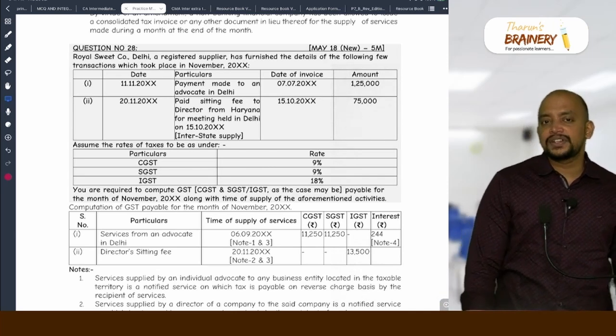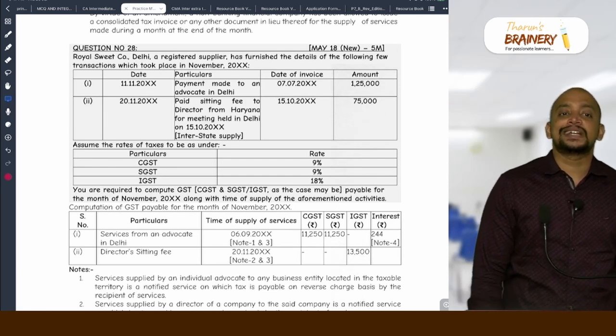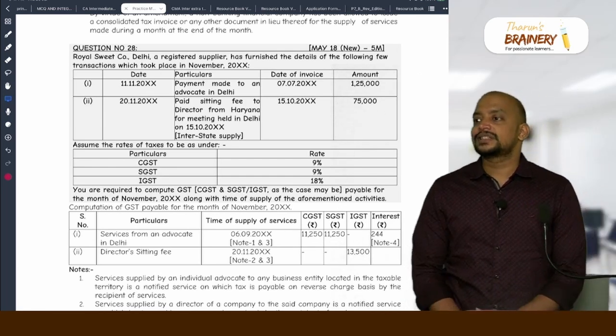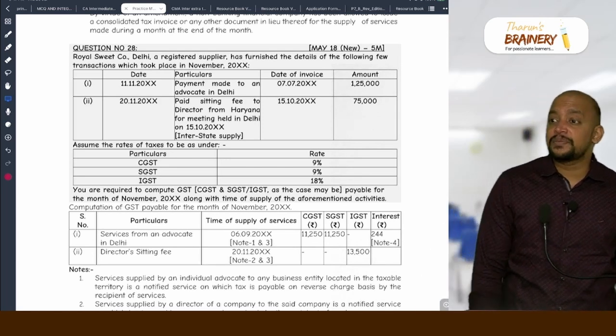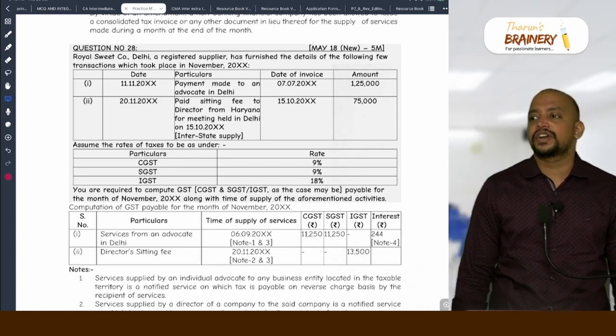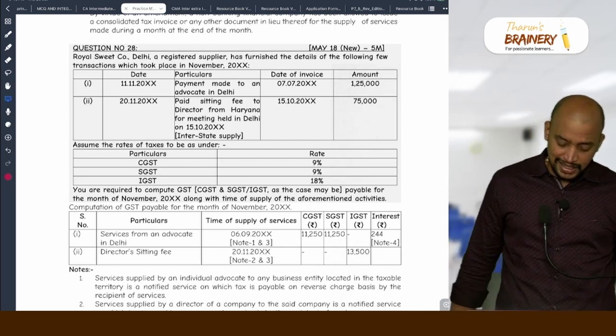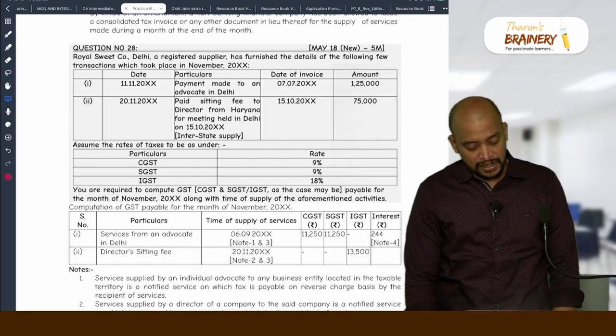First, if you see, advocate services to a business entity are covered under RCM, correct? When advocate service is provided to a business entity, it is covered under RCM, and we need to determine the time of supply as per section 13(3). What does it say? The date on which payment is made to the supplier or the 61st day from the date of invoice, whichever is earlier. Now look into this. What is the date on which payment is made to the supplier?